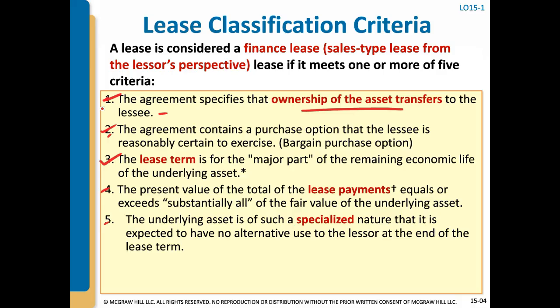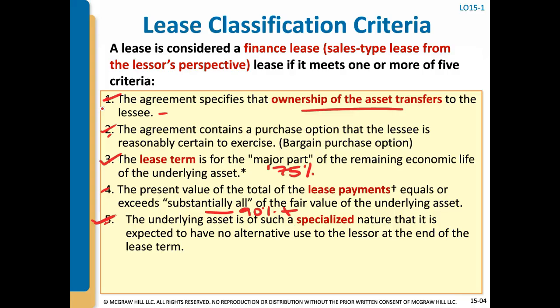If the lease term is for a major part of the remaining economic life of the underlying asset, and major part is 75% or longer, then it's a finance lease. Or if the present value of the total of the lease payments equals or exceeds substantially all of the fair value of the asset, and substantially all is 90% or more, then it's a finance lease. Or if the asset has no other alternative use because it's so specialized in nature, then it's also a finance lease.